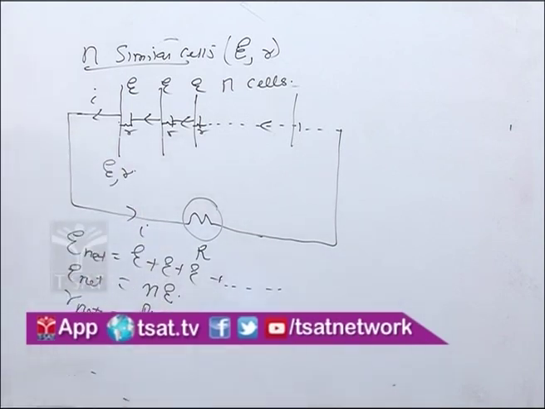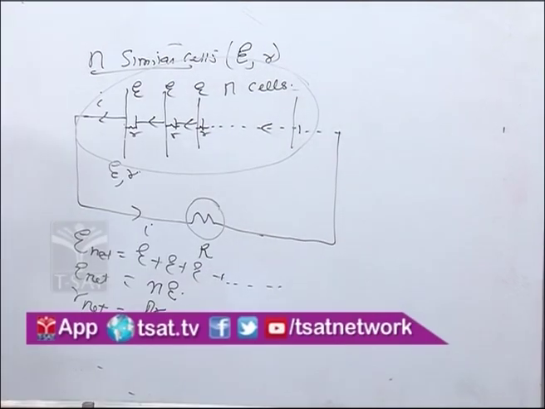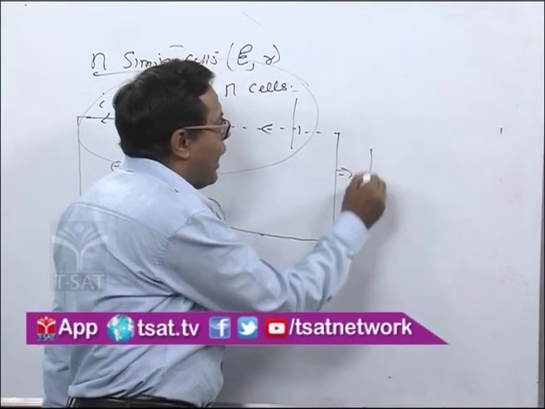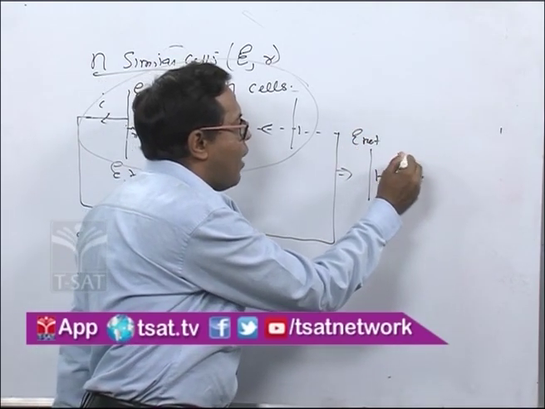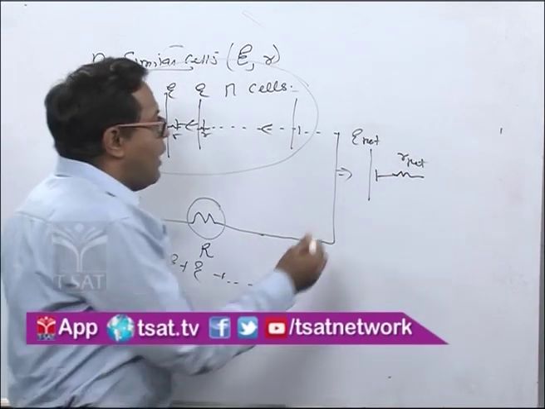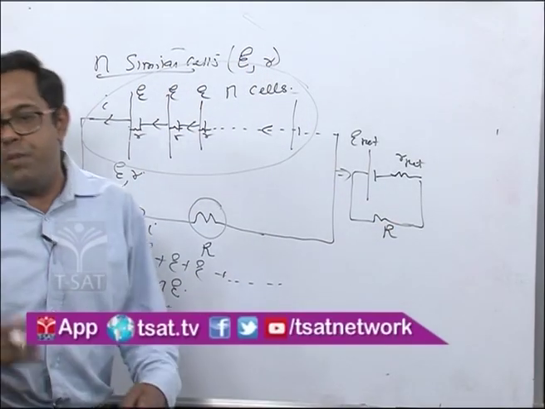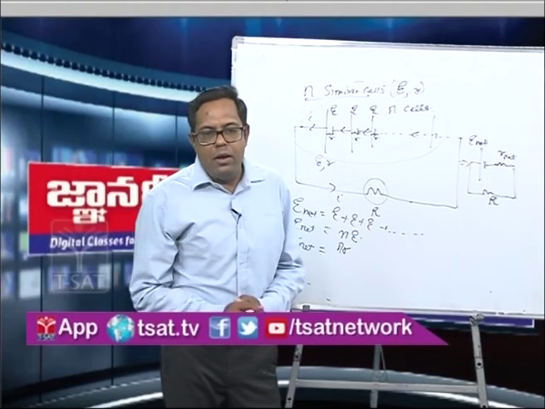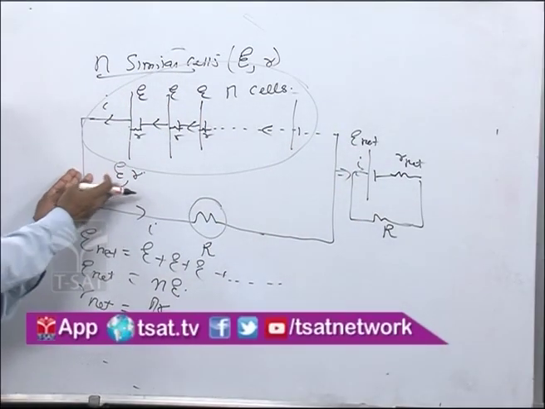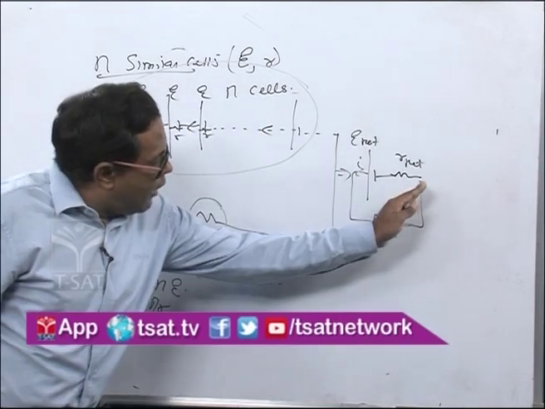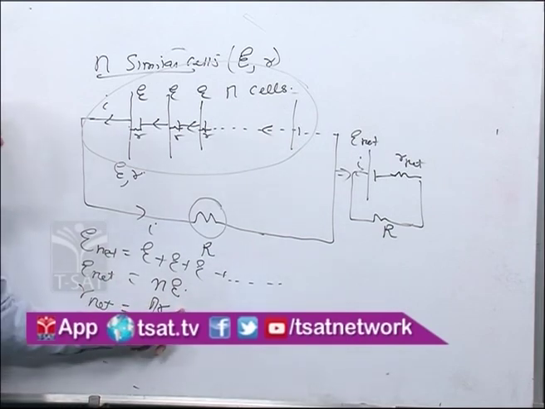Now we can replace these n cells by a single cell, and it will become something like this. This will be E net, and it will have one internal resistance, say r net, and it is connected to an external resistance capital R, which may be the bulb we are talking about. The same current I is flowing. Now this whole combination of cells has been made into one circuit diagram, where E net is n into E and r net is nr.